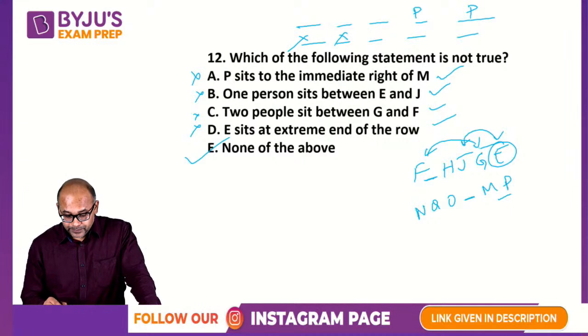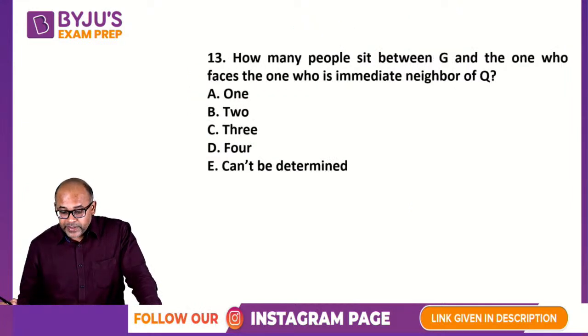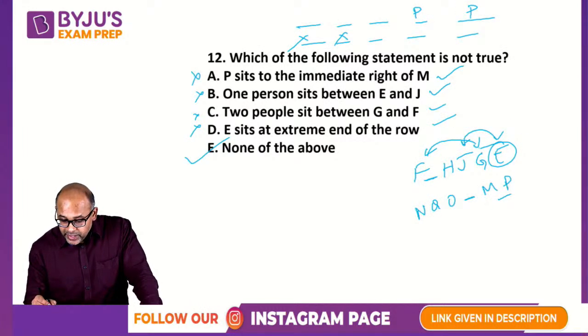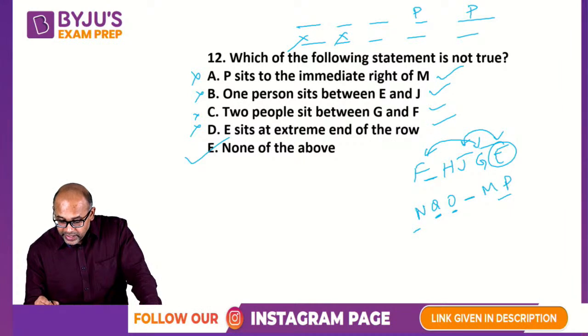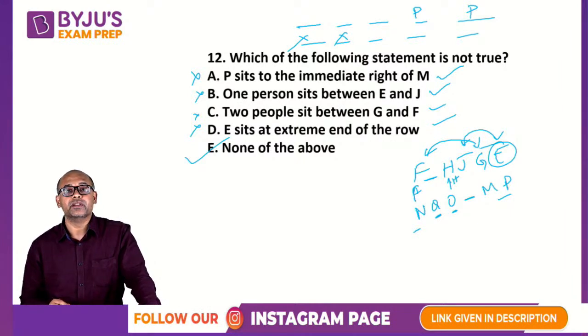Let's move on. How many people sit between G and the one who faces the one who is immediate neighbor of Q? So immediate neighbor of Q is O and N. Okay, there are two immediate neighbors. Q is O and N, iska H and F. There are two people who are faced.